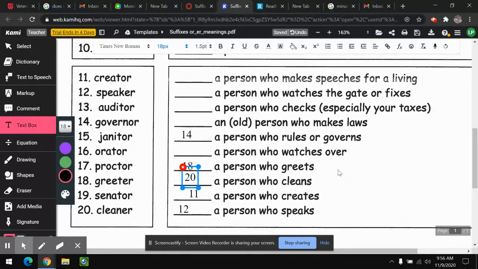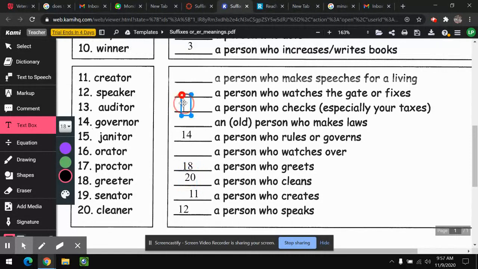Now, even though you may not know it, we have one more word that comes from an English word, and it's the word auditor. It's not senator. I bet a lot of people thought it was senator. Auditor. Audit means to check. So if someone audits your taxes, they check to make sure that they were right. So an auditor is someone who checks paperwork or math or your taxes. So an auditor is a person who checks. And that does have an English root word, audit.